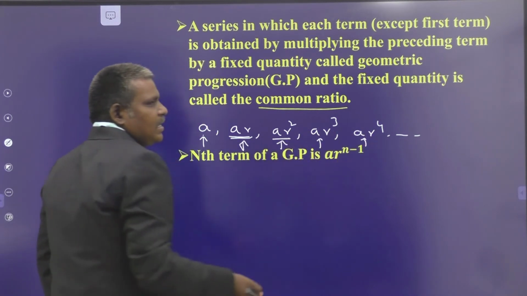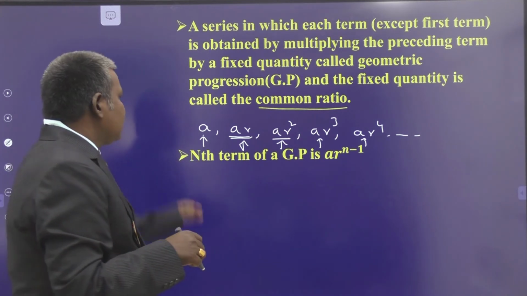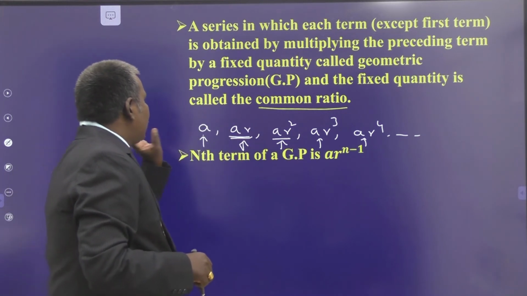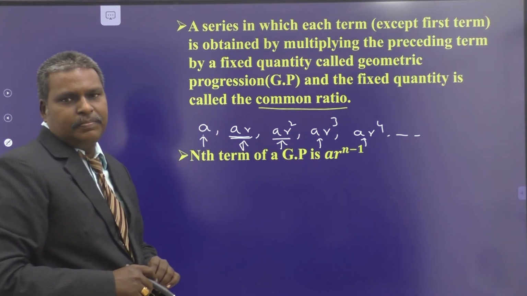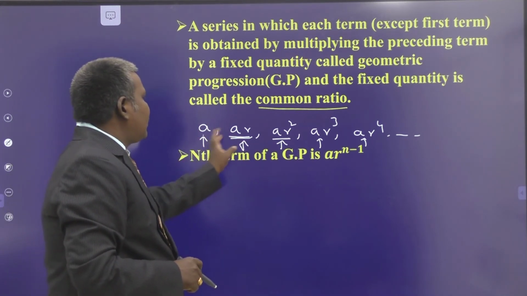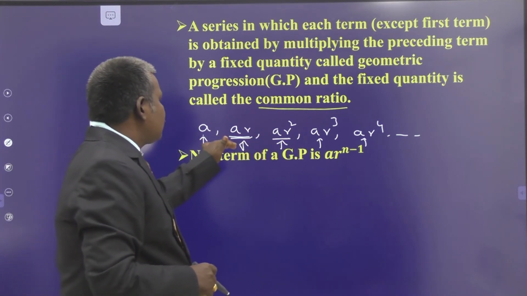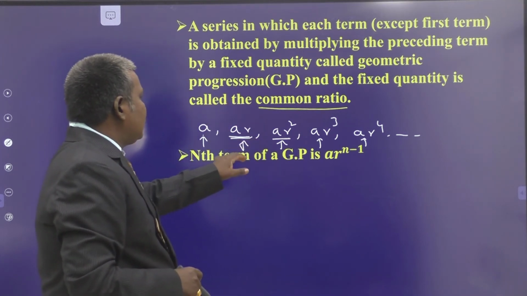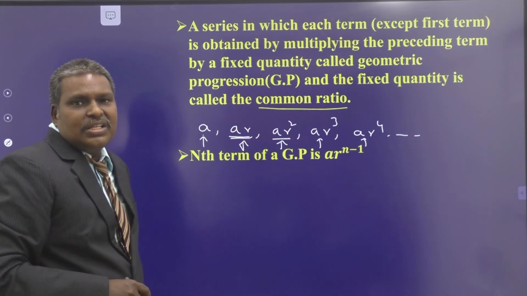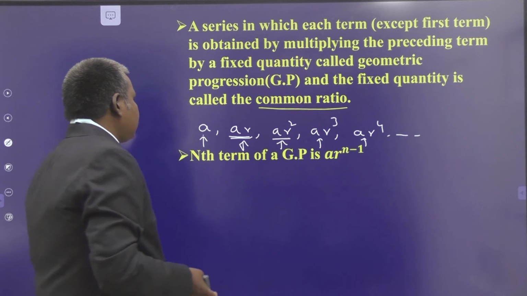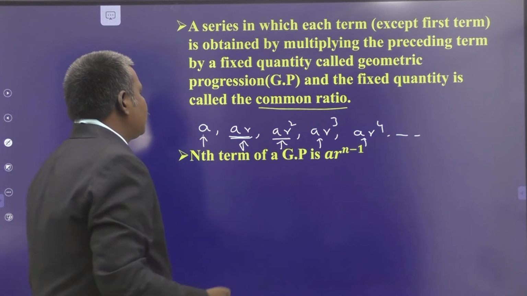If you consider any series or sequence, the terms are in geometric progression if, by multiplying every preceding term by a constant, you obtain the next term. Or dividing, in the same order, any two consecutive terms of the sequence or corresponding series, we obtain the same constant. We say that the terms form a geometric series or progression: a, ar, ar square, ar cube, ar power 4, and so on. This is the form.